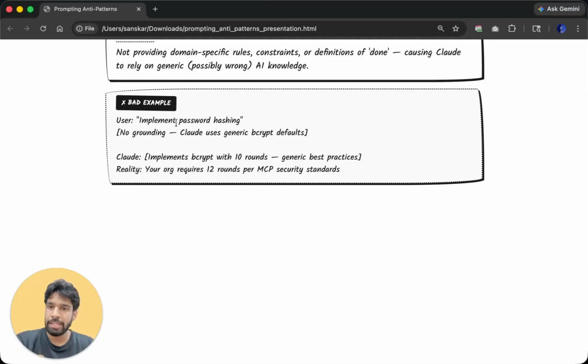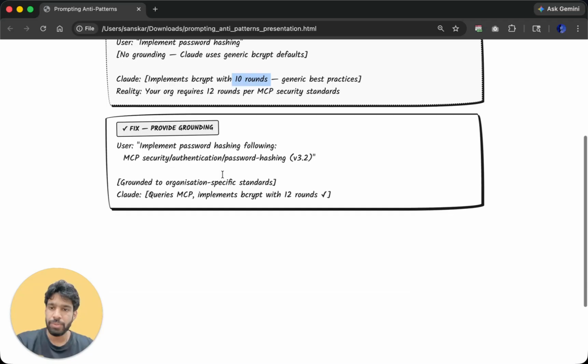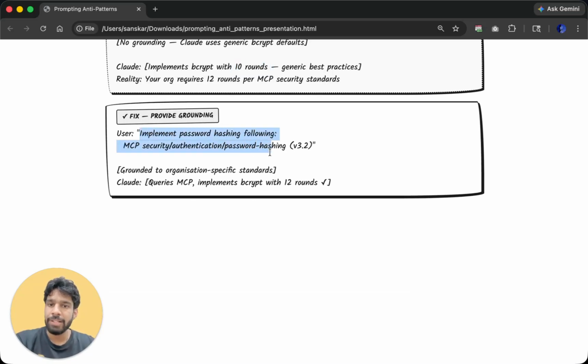In that case, you just mentioned "implement password hashing", so he is gonna use his AI knowledge and implement it with 10 rounds. But maybe your organization requires 12 rounds. So what you should do is always refer to documentation, your organization's documentation, or if you are working on a personal project, you should always mention what you want clearly and very specifically. You should not rely on the generic knowledge of AI.